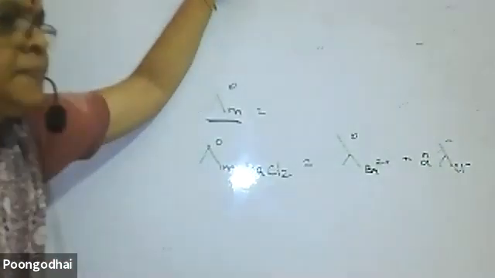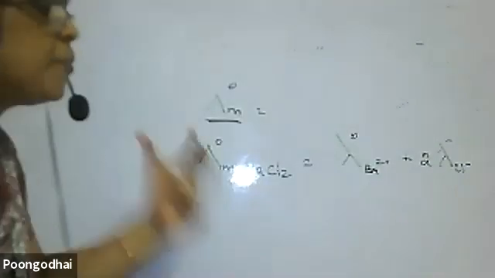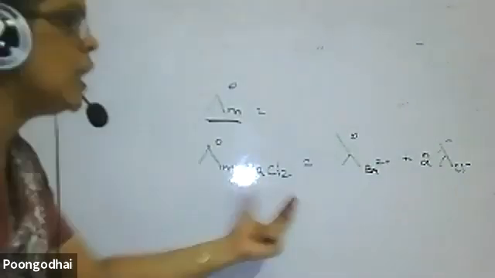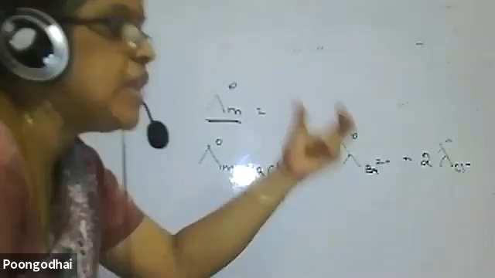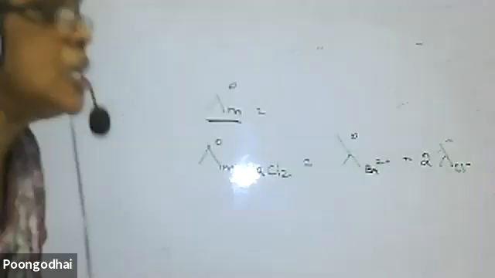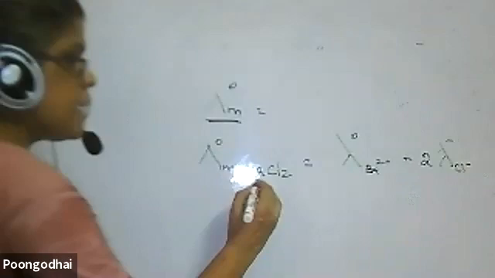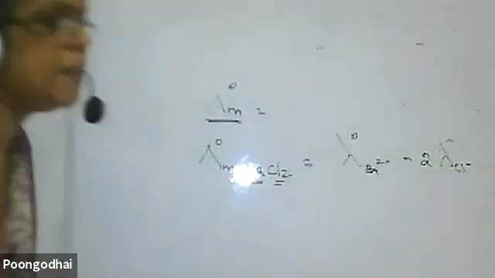That is what Kohlrausch law tells you. Kohlrausch law tells you that the limiting molar conductivity of any salt is equal to the sum of the limiting molar conductivities of the individual ions. Barium chloride: 1 barium ion, 2 chloride ions. That you have to keep in mind.